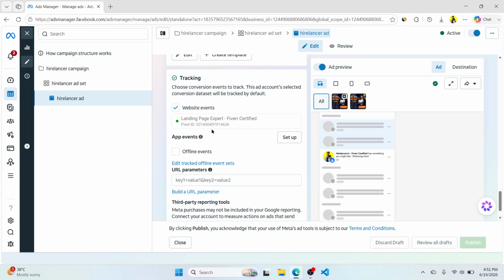Based on the clicking and behavior, Meta will try to understand that these are the people who are interested in these things, and start finding similar people. That's powerful when you are sending the traffic directly to a landing page or website. That makes sense. Okay, nothing else.